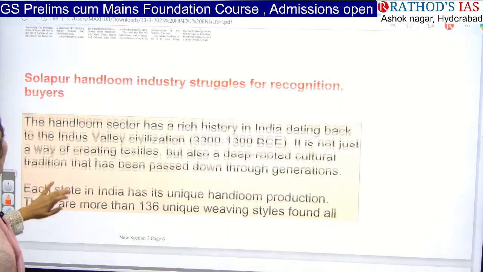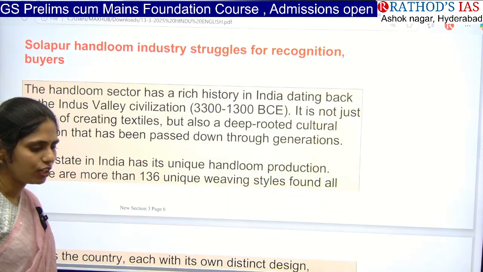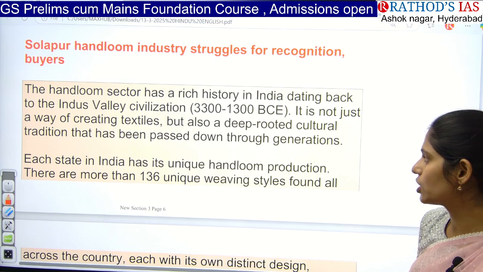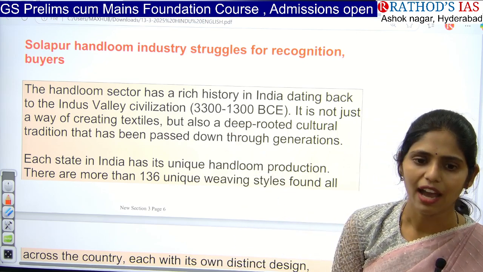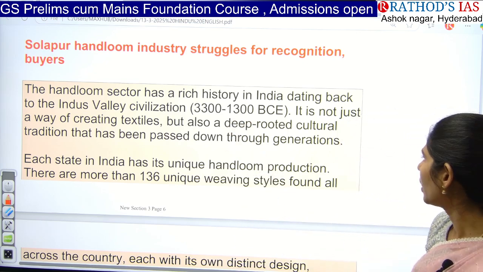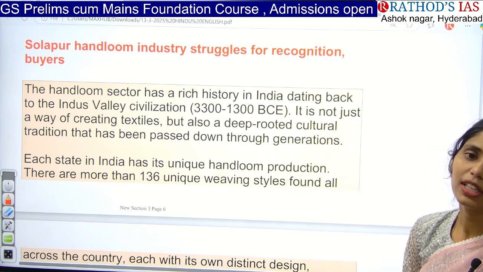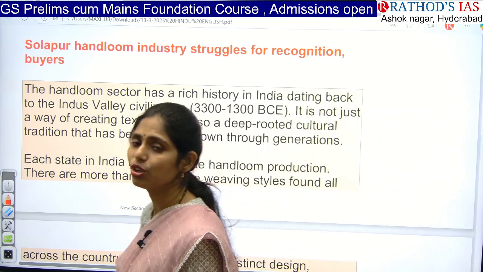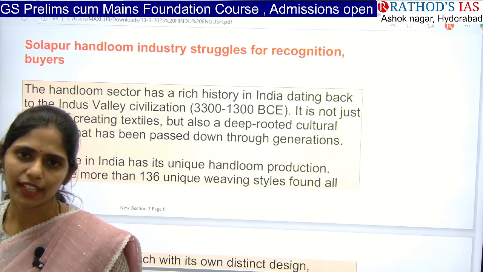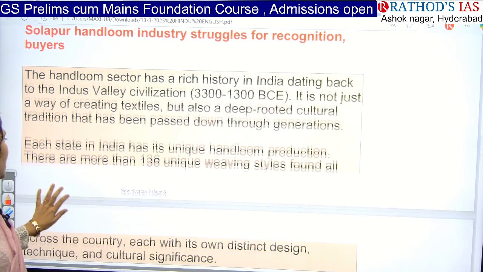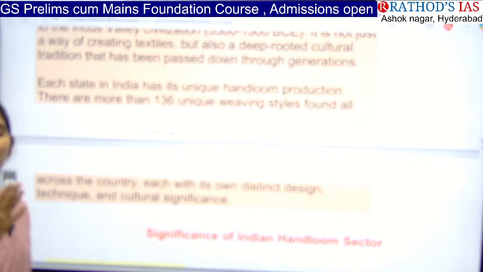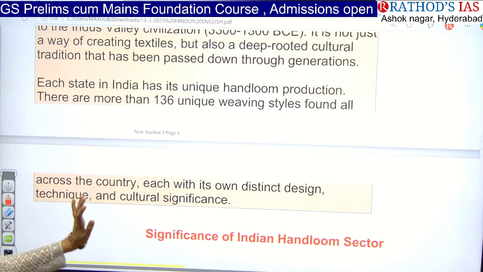And now let us see about this handloom sector. If you see the evolution of the handloom sector in India, it goes back to the Indus Valley civilization. From that time onwards, we have textiles. And it is also one of the deep-rooted cultural traditions. Based on the style of weaving and which type of sarees you are wearing, we can understand even their culture. And next, each state in India has its own handloom production, and there are more than 136 different types of weaving styles which can be found in India.